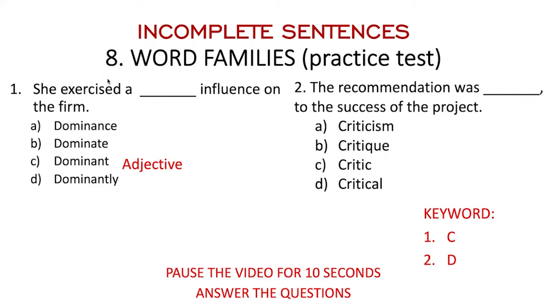The option would be dominant, atau mendominasi, atau berpengaruh kuat pada perusahaan ini.